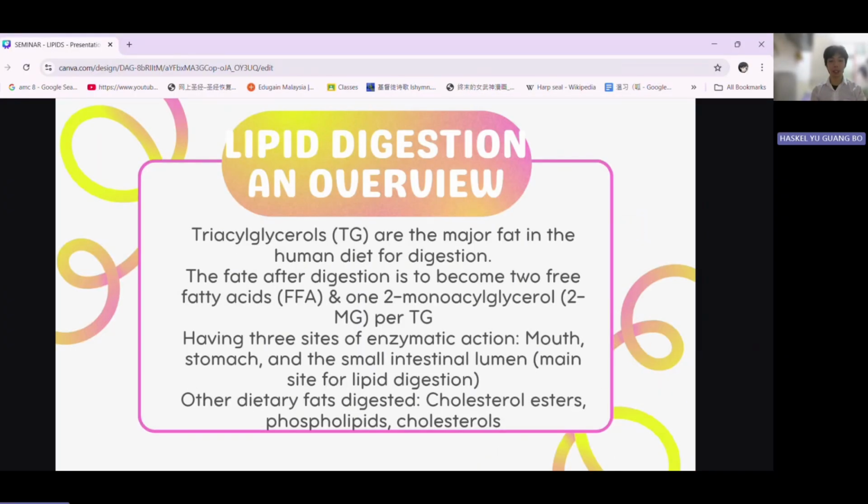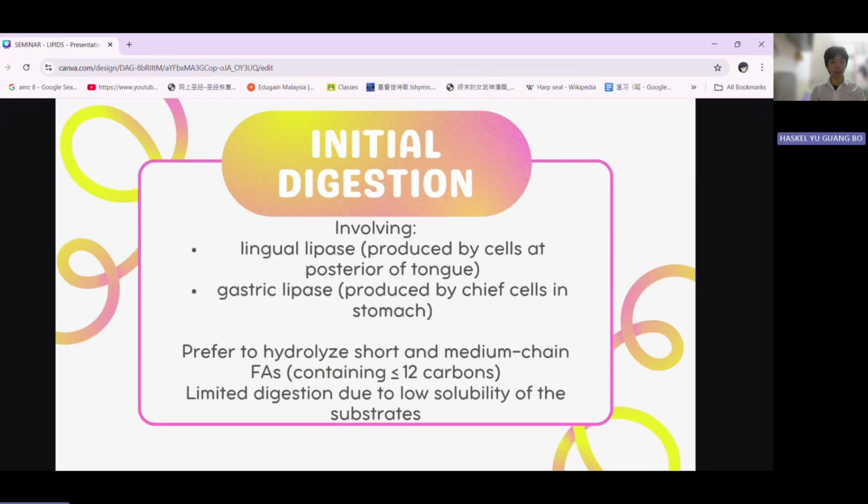Triacylglycerol, or TG for short, is the major fat in the human diet for digestion. The products of triacylglycerol digestion are 2 free fatty acids, FFA, and 1 2-monoacylglycerol, 2-MG, per triacylglycerol molecule. The digestion of lipid has 3 sites of enzymatic action, which are the mouth, the stomach, and the small intestinal lumen, which is also the main site for lipid digestion. There are also other dietary fats that are digested, which are cholesterol esters, cholesterol, and phospholipids, and we will talk about them later.